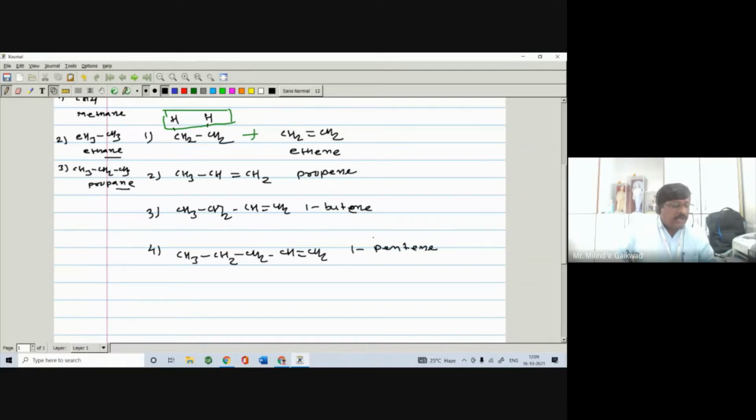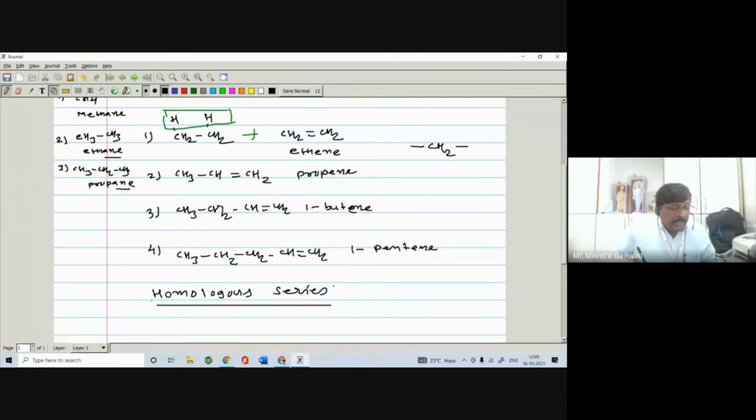When you arrange the members of any functional group, in this case alkene, in increasing order of their molecular formula or molecular weight, you will see that the adjacent compounds differ by CH2. Such a series is called a homologous series. So this alkene also forms a homologous series.